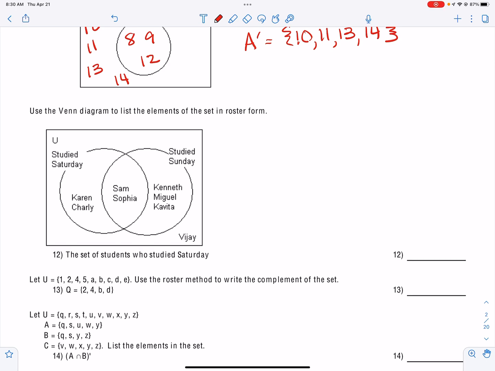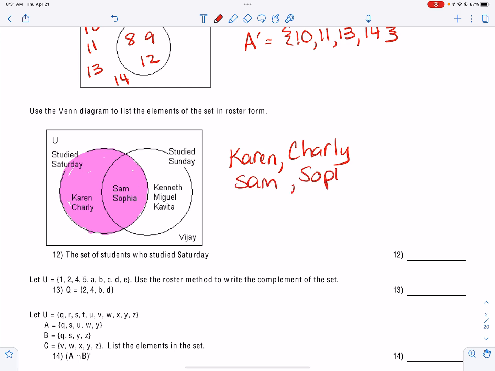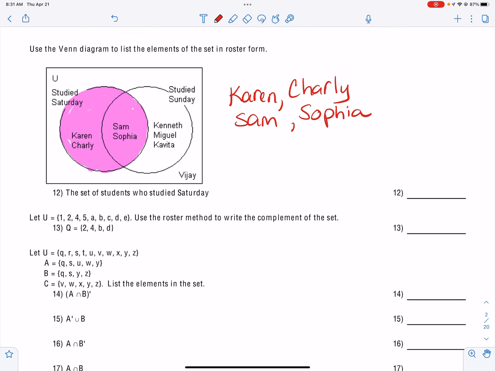Now, the next one says we're going to use this Venn diagram. They want to know the set of students who studied on Saturday. So I'm going to highlight the set of students that studied on Saturday, which is everything in this circle. When I highlight that, you can see that I have Karen, Charlie, Sam, and Sophia.